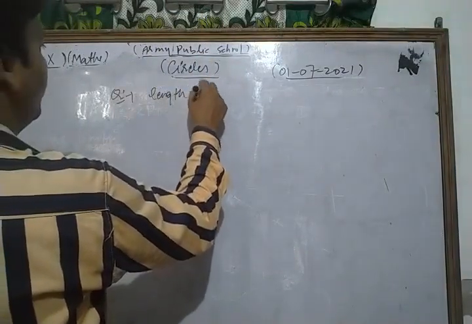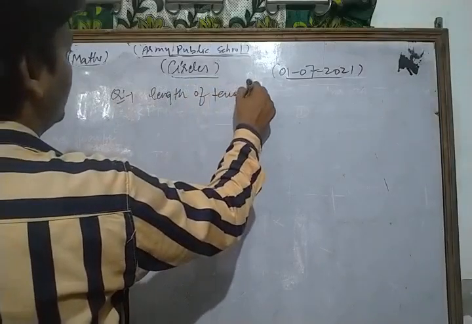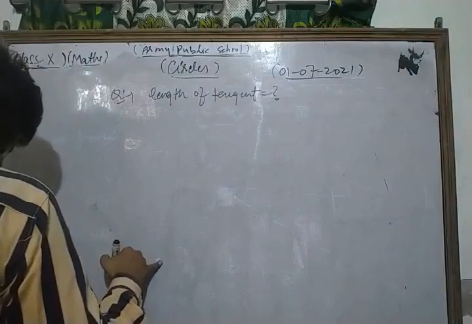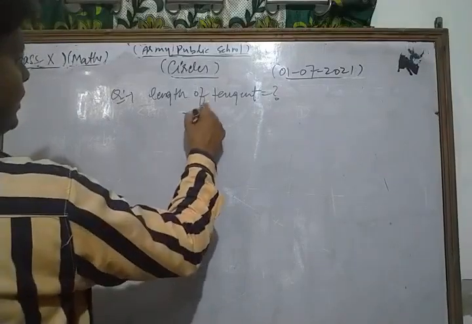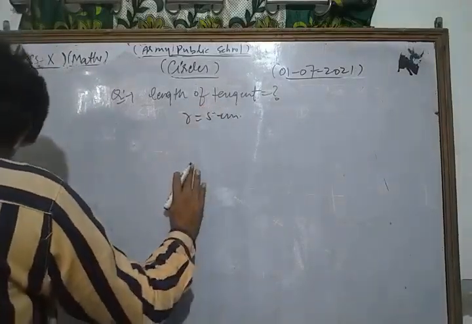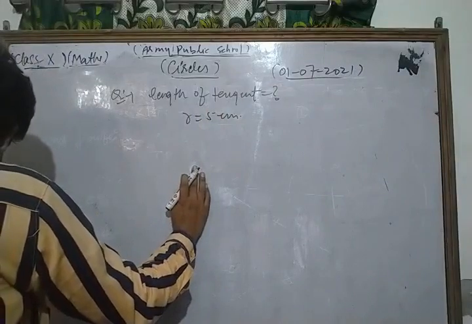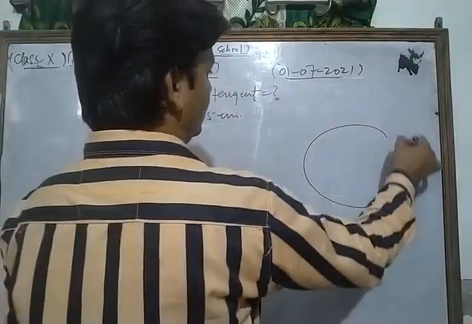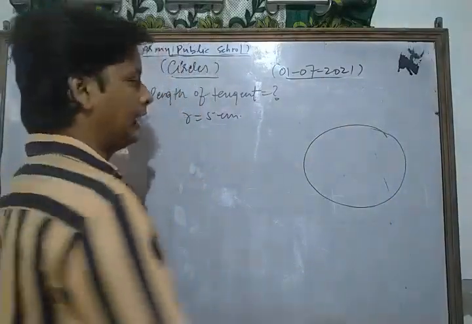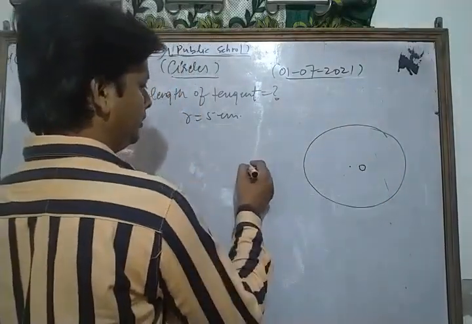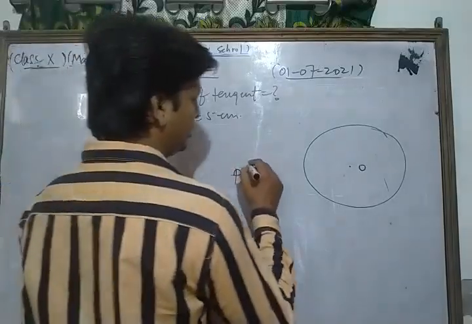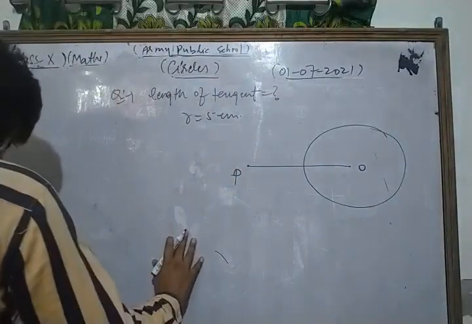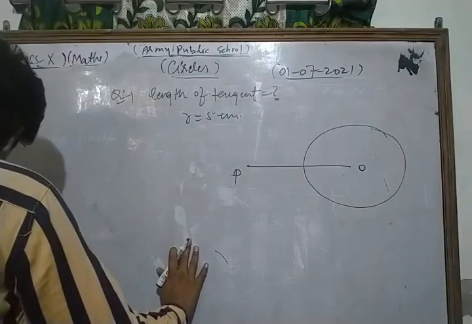Draw a circle with radius 5 centimeter, and take a point 13 centimeters from the center of the circle. Suppose this is a circle and this is the center, and let P be an external point. We join OP and find the length of the tangent drawn.